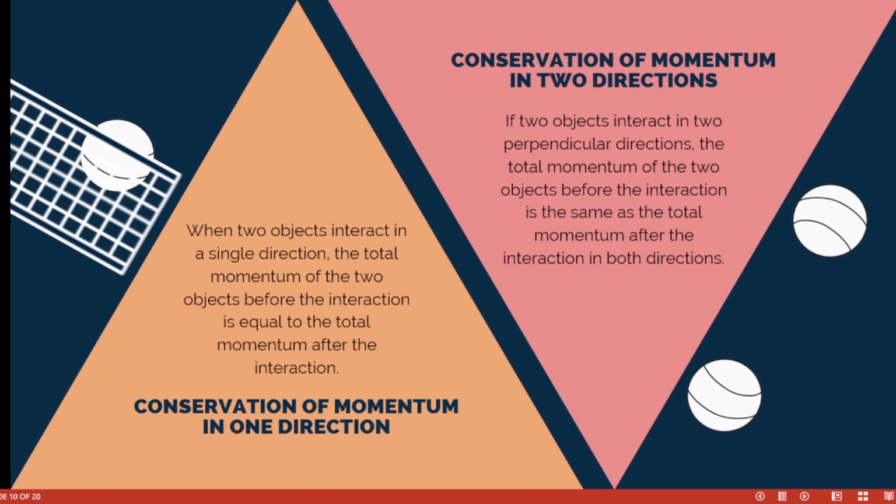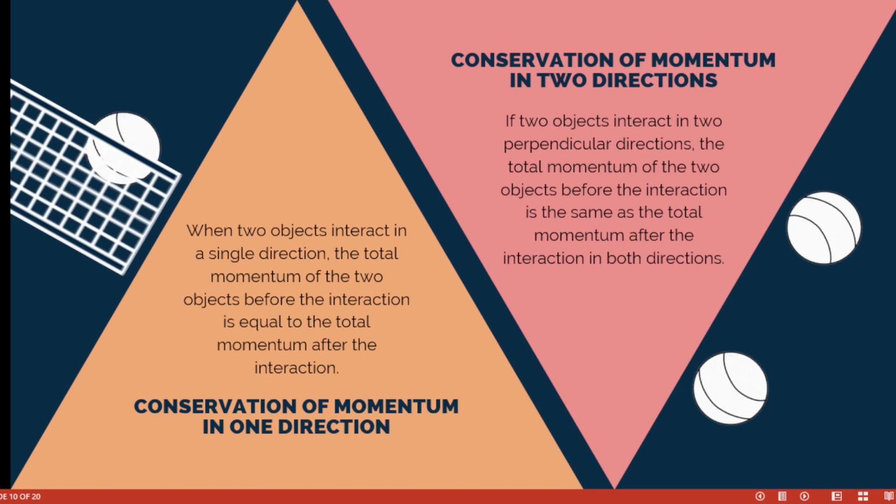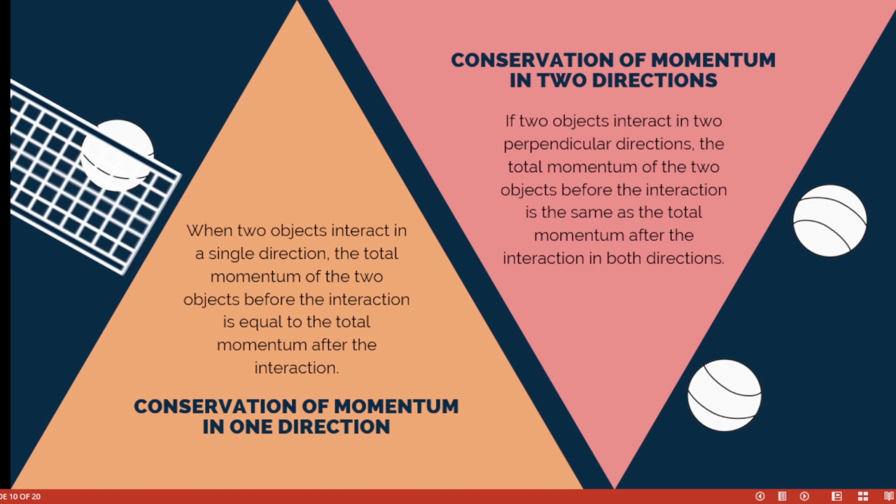When two objects interact in a single direction, the total momentum of the two objects before the interaction is equal to the total momentum after the interaction. What we are trying to say is sometimes the objects might be moving in the same direction, and it's still the same: the total momentum before and after is equal. But sometimes they might be moving in opposite directions, maybe one coming from the left and one from the right. After meeting, the momentum before and after is also the same. So let's go to the next slide.